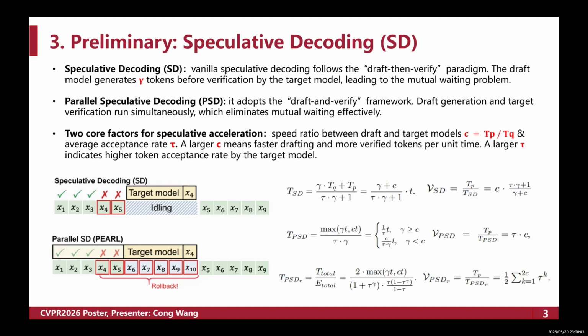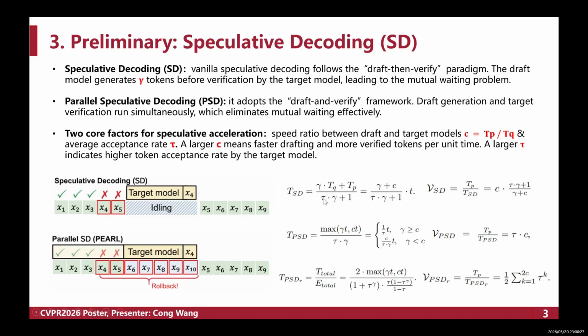There are two core mechanisms determining the final acceleration efficiency of speculative decoding. The first one is the speedup ratio between the draft and the target model, which is denoted by C here. The second one is the average token acceptance rate tau, denoted by the red letter tau here.